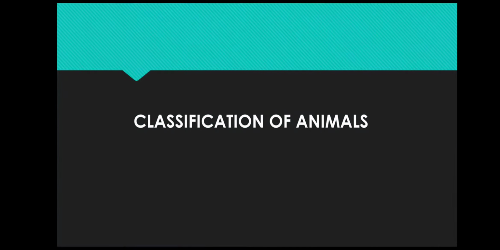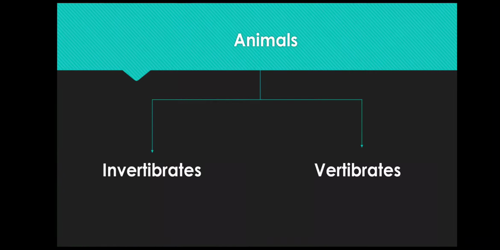Today I will focus on classification of animals. Now classification is a way of organizing things in a group according to similar characteristics. Animal classification is important because it helps us identify and name all animals on earth. Depending on the presence or absence of backbone, animals are broadly classified into two categories, that are invertebrates and vertebrates.